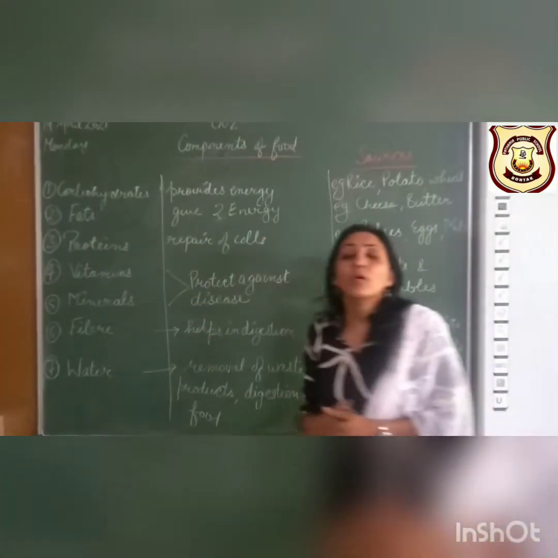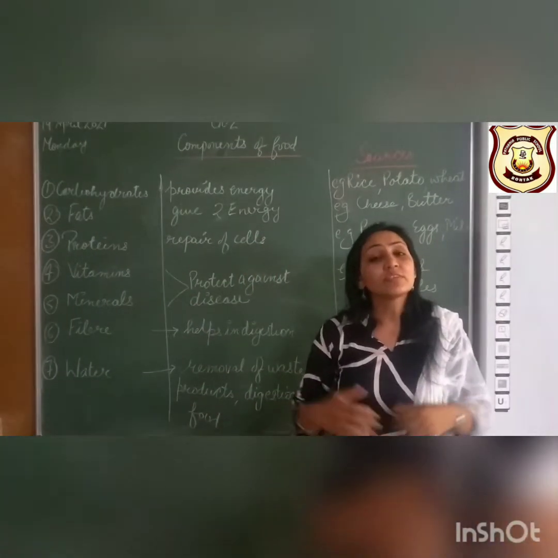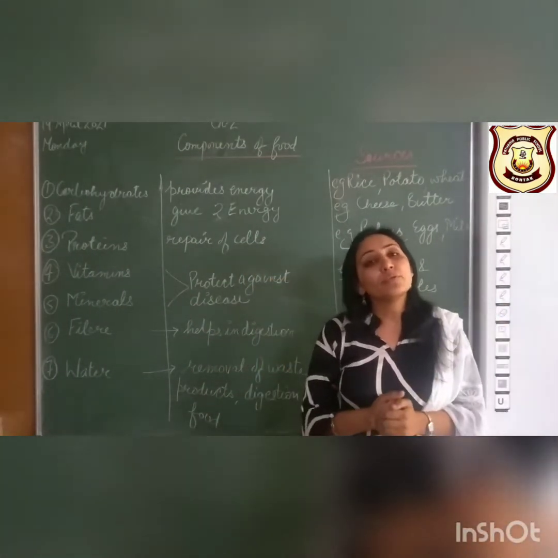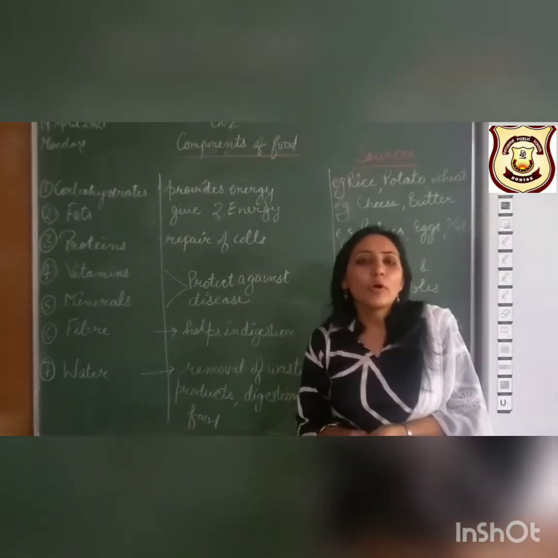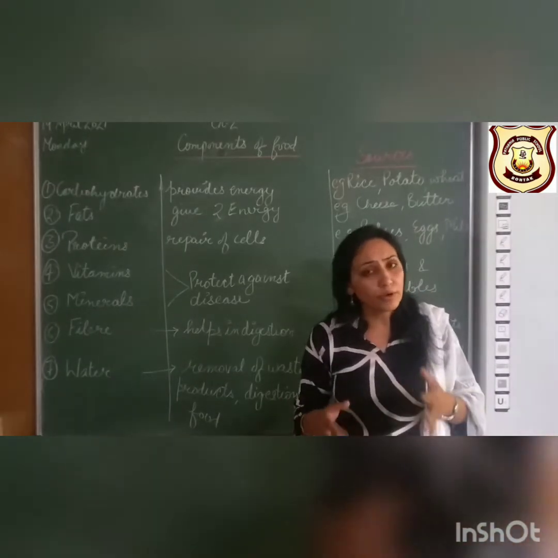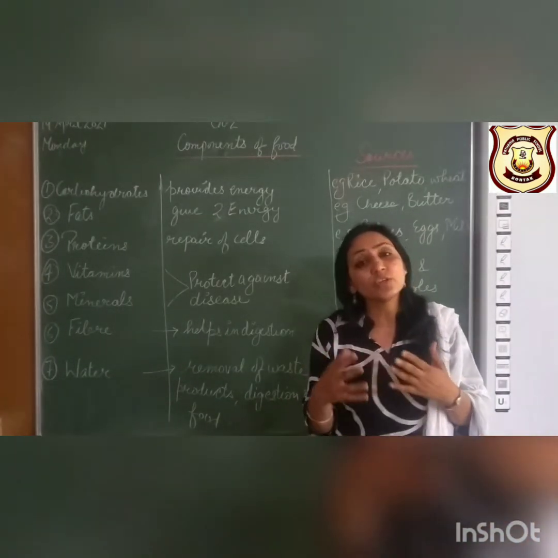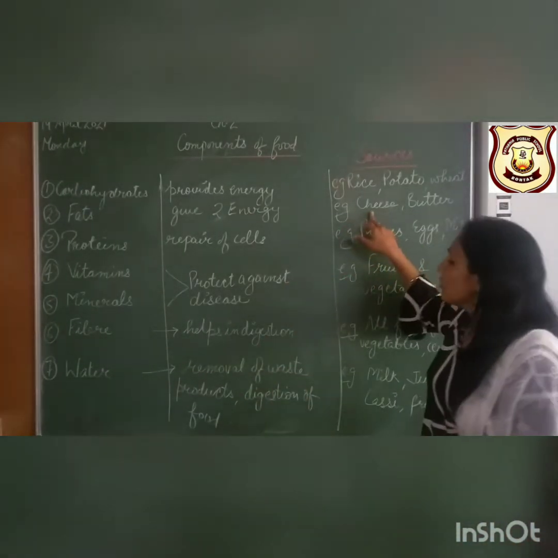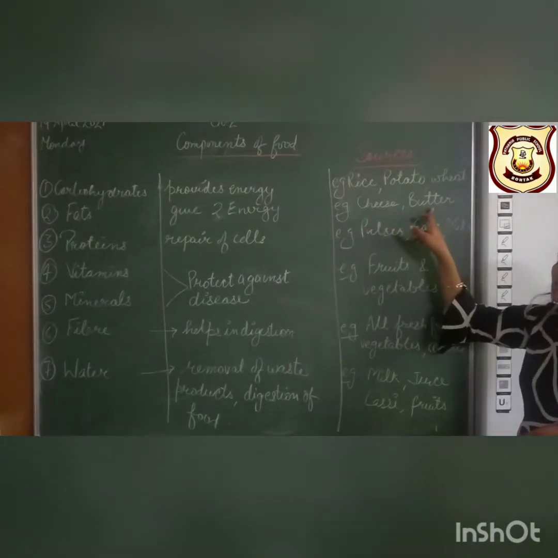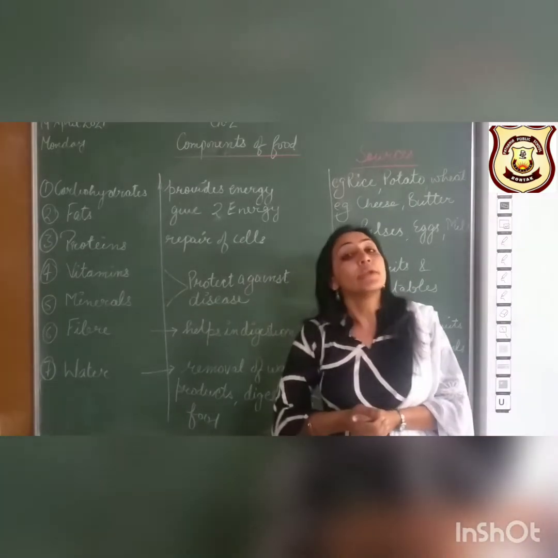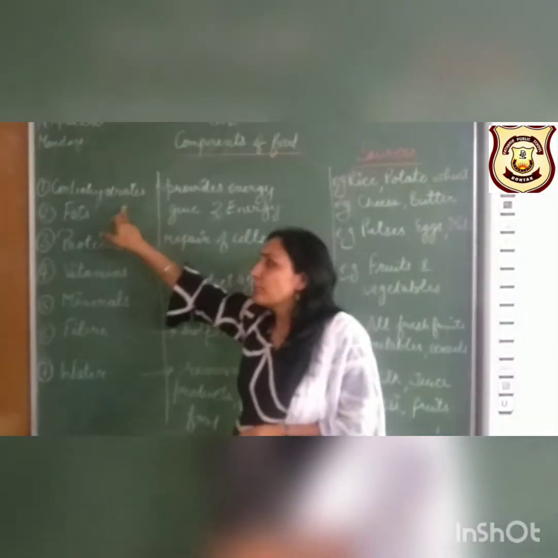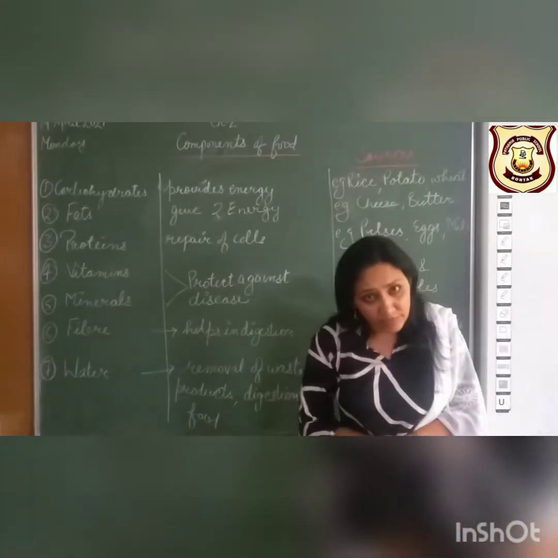Next is fat. What do fats do? Fat gives us double energy so that you can do the work efficiently, so that your internal body parts perform their functions very well. What are the sources? Cheese, butter, curd, nuts, oil, ghee. These are the rich sources of fats which give you double energy. That is why carbohydrates and fats are called the energy giving foods.